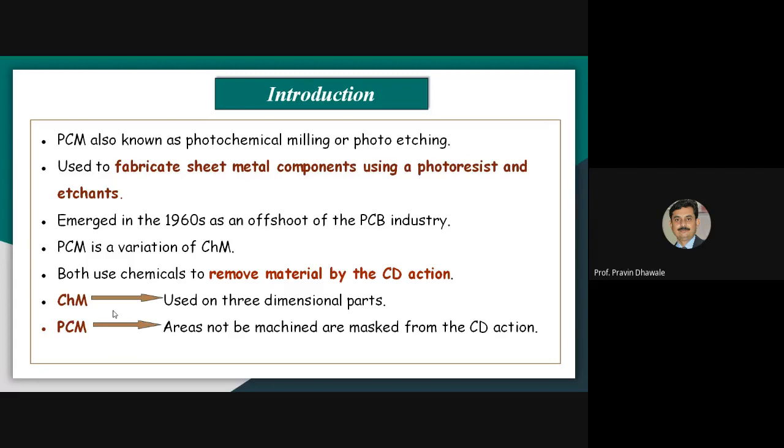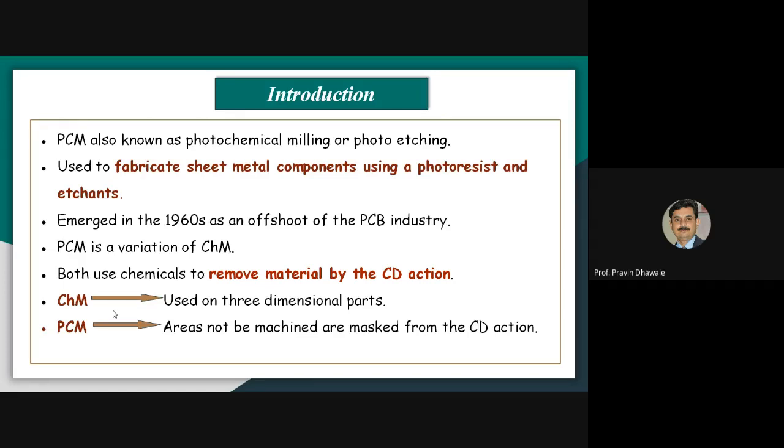Means we have to apply the maskant or photoresist film on the surface of the workpiece from which you do not have to remove the material, so that whenever you apply the maskant or photoresist film on a workpiece, that area will be free from the action of the etchant or chemicals.